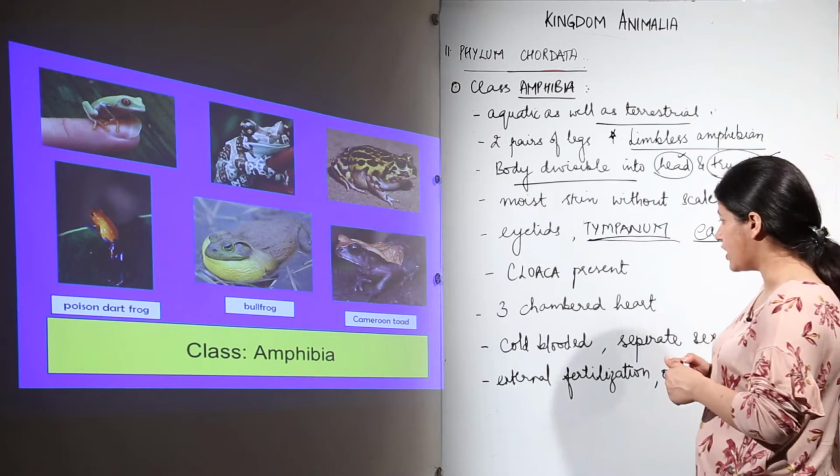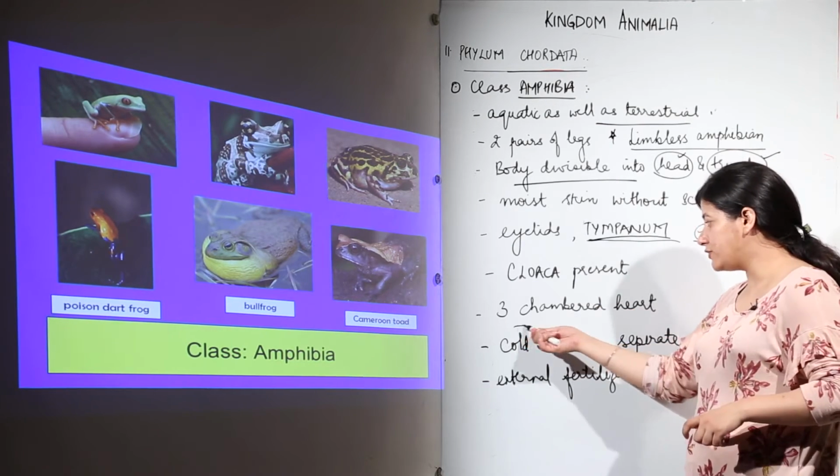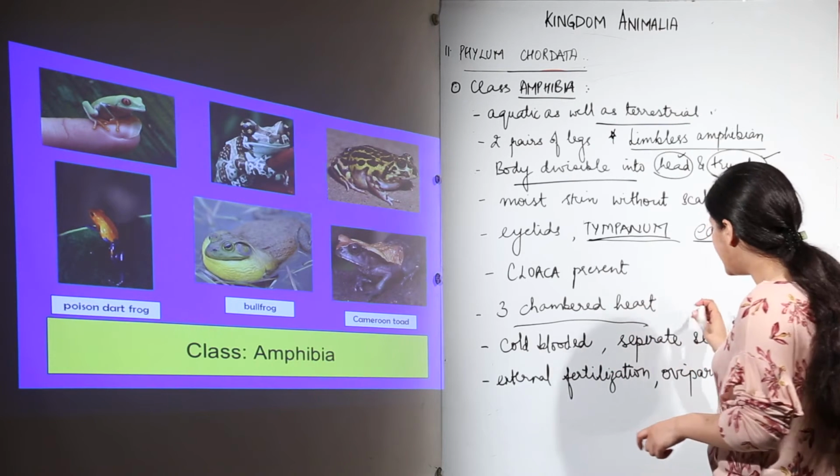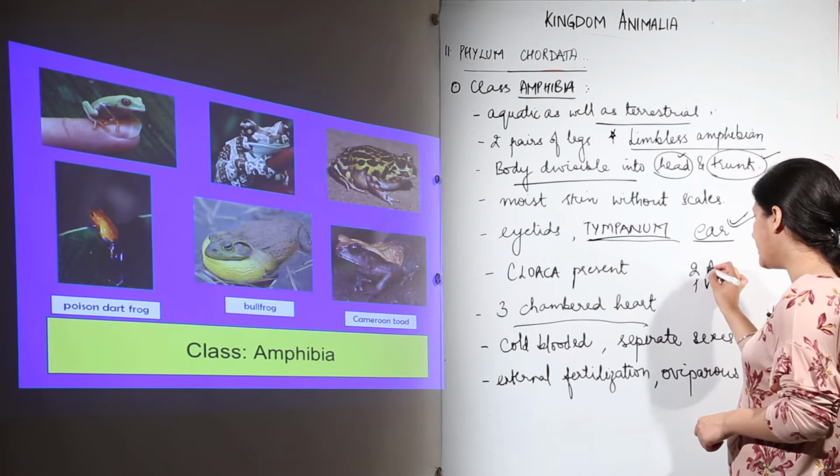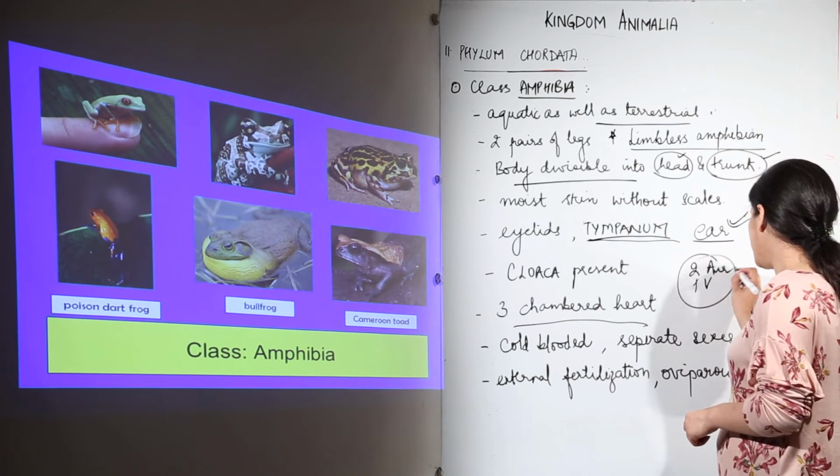Moving further, let's talk about another thing, that the heart would be three chambered. The heart is three chambered with one ventricle and two auricles. Let me mention it.